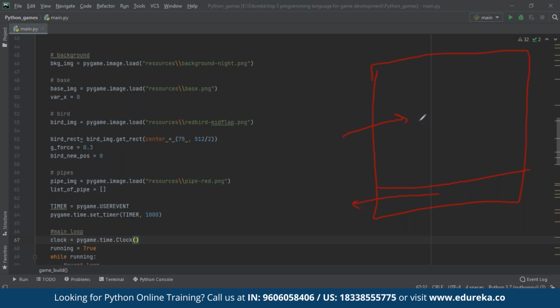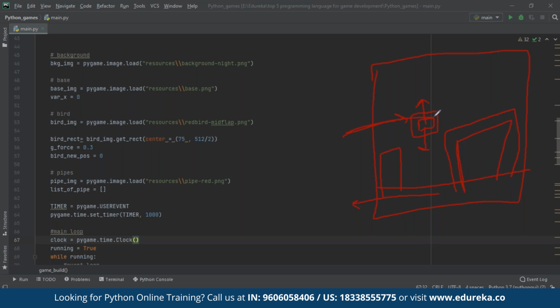And then we'll have a bird. The way this bird can move is along the y-axis. It can move up and down. And then there will be a couple of pipes, and these pipes will have a rectangle which would be covering this part over here, something like this. And similar to this, we'll also have a rectangle which is covering our bird.